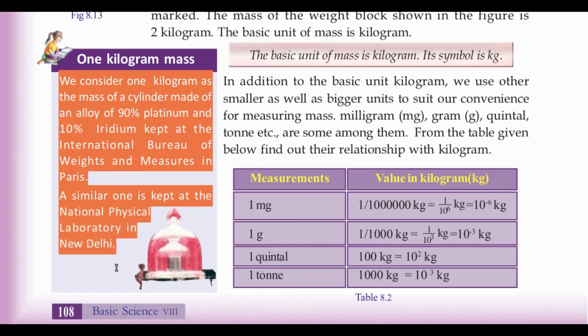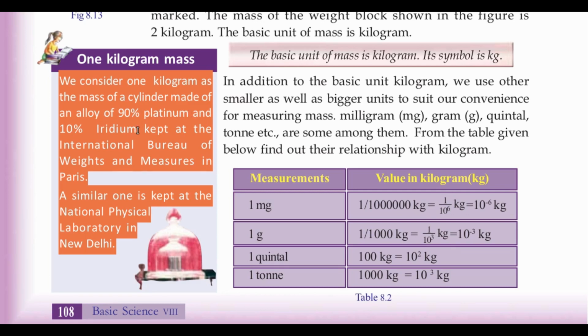This is the accurate 1 kilogram mass. Alloy means a mixture of elements or metals. 90% in the material is platinum and 10% is that of iridium.